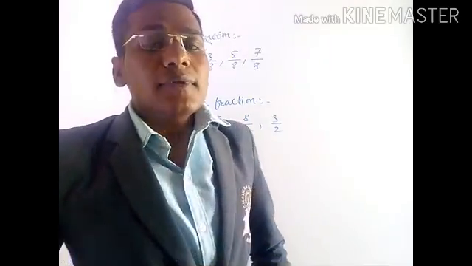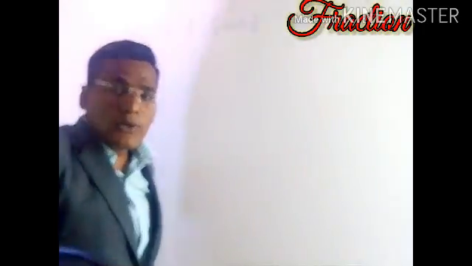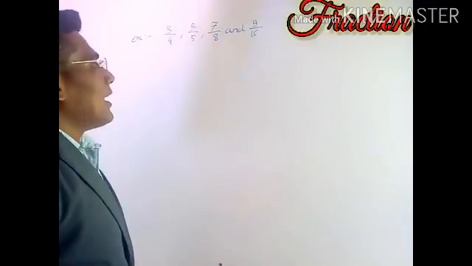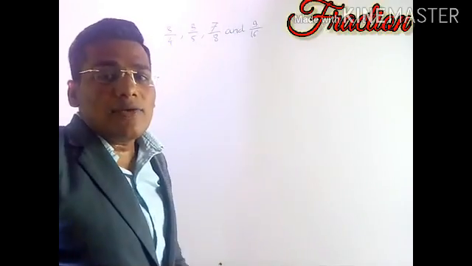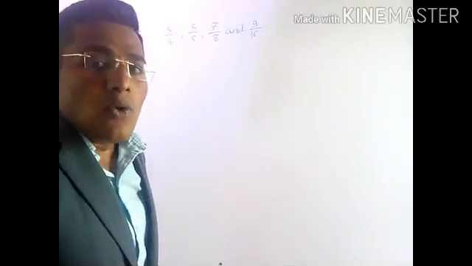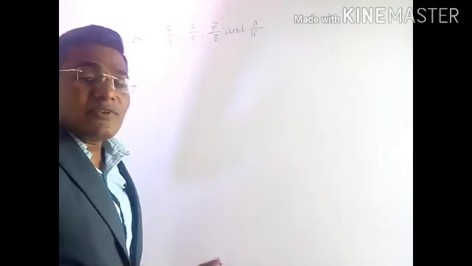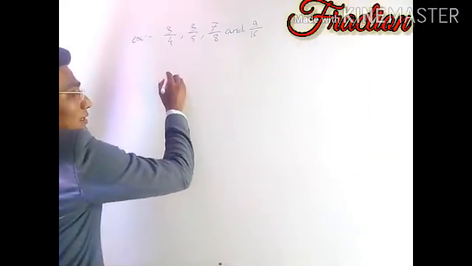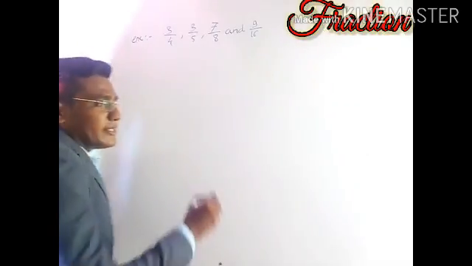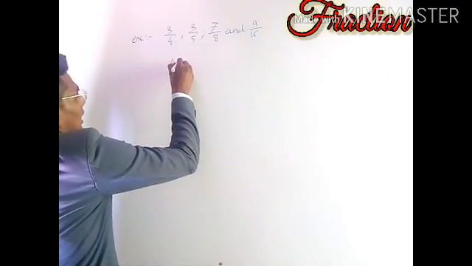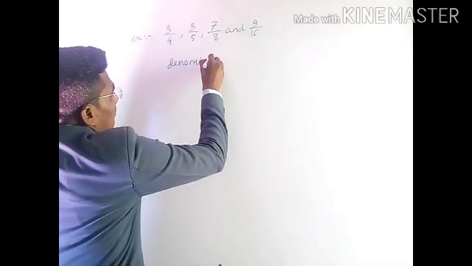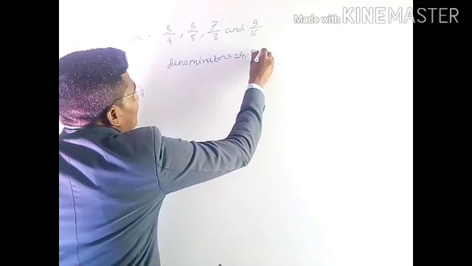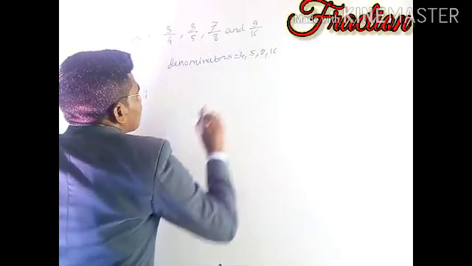Now by using these steps, we will solve an example. The example is 3/4, 3/5, 7/8 and 9/16. All these fractions are unlike fractions. Now we have to convert these unlike fractions into like fractions. So the first step is what? Find the LCM of the denominators. The denominators are 4, 5, 8 and 16.